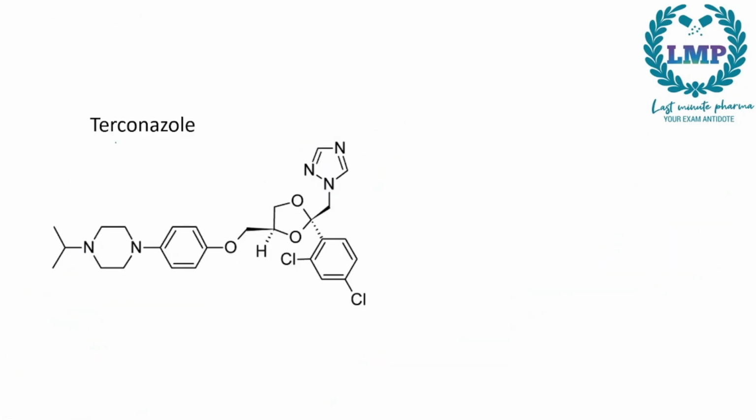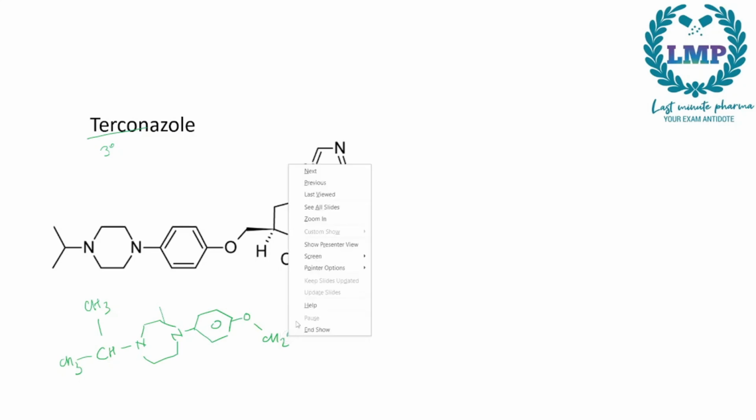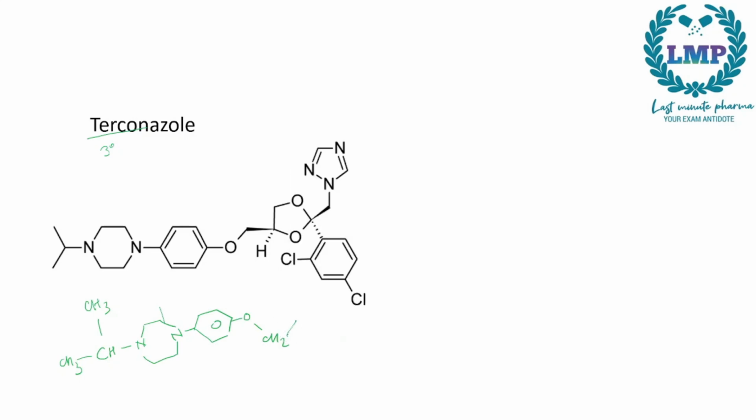Next we have terconazole. Terconazole would be a tertiary, 3 degree. So this carbon, 1, 2, 3. Remember there are 3 carbons here, CH3, CH3, CH attached to a 6-membered ring with 2 nitrogens, then a benzene ring, and oxygen which is attached to a CH2 group, which will be attached to a 5-membered ring containing 2 oxygens.